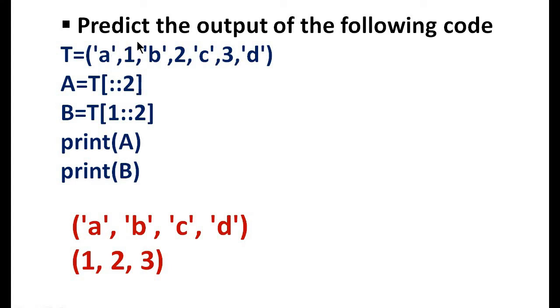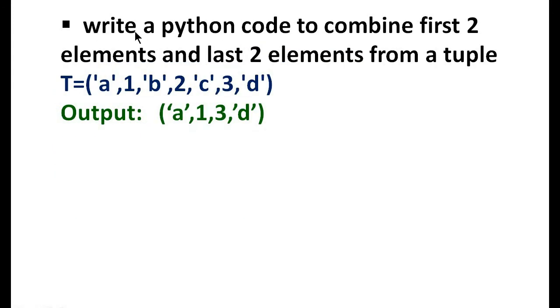So A, then skip by 2, B, then C, then D. Then for this, starts from index 1, that is from the value 1, no stop value, so up to the last element, skip by 2. So 1, 2, 3.